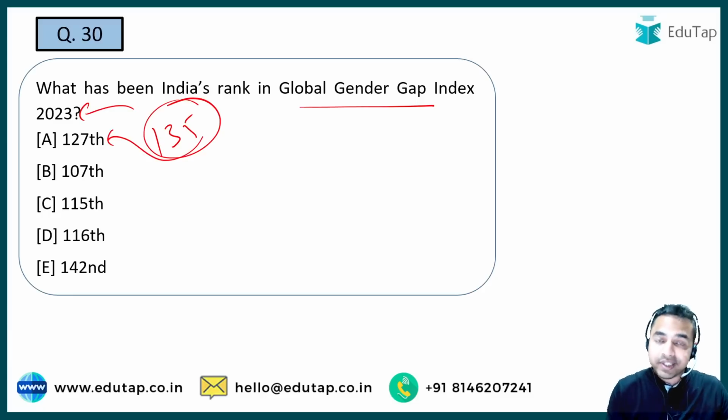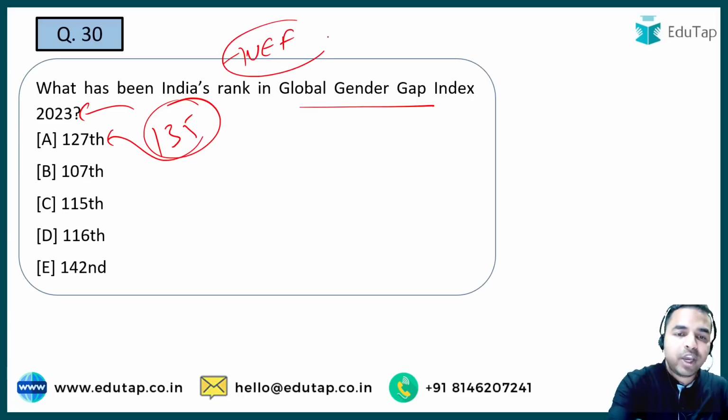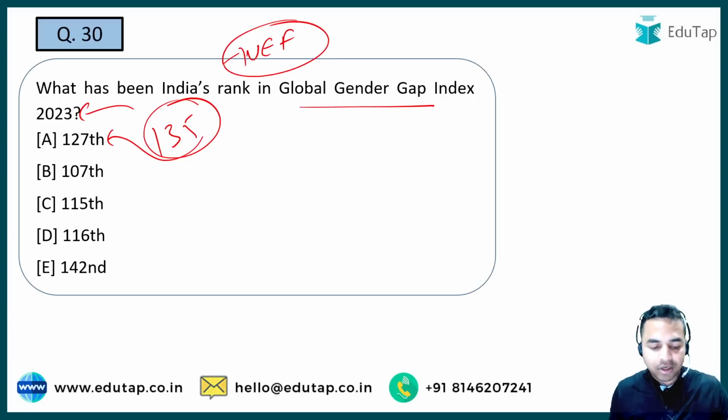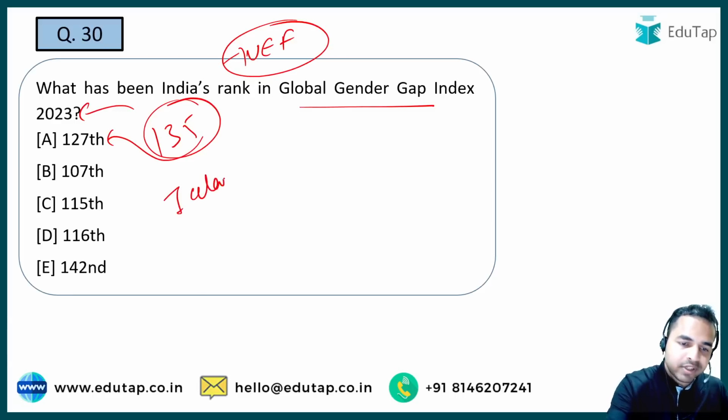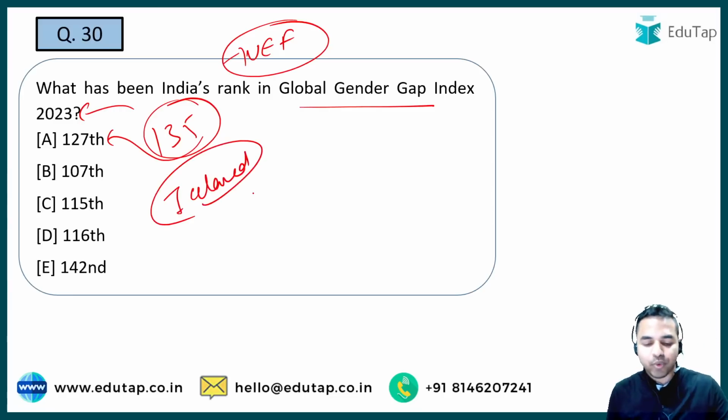Which organization launches this? It is the World Economic Forum. Apart from that, what is the name of the country that has topped this index? It is Iceland, which has topped this index. That is the Global Gender Gap Index 2023.